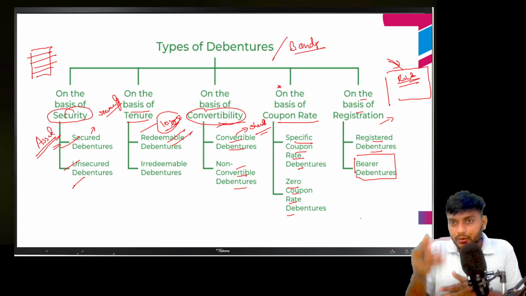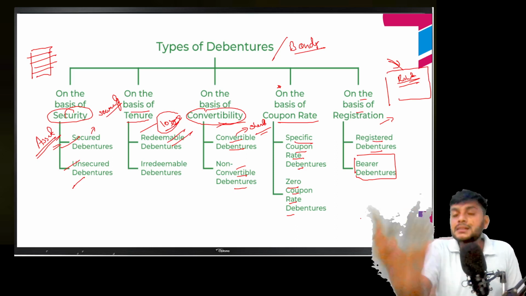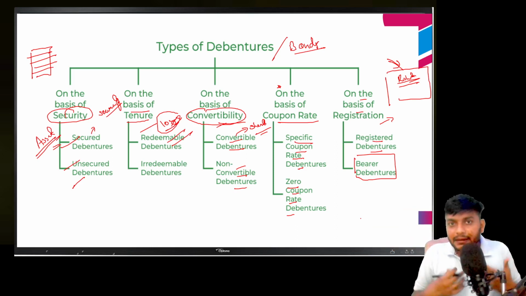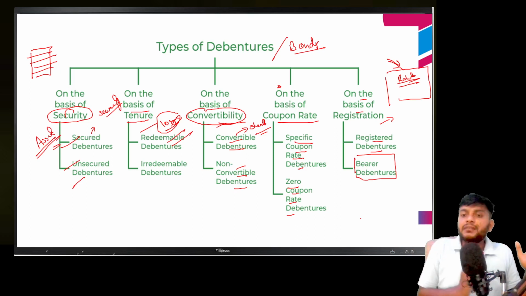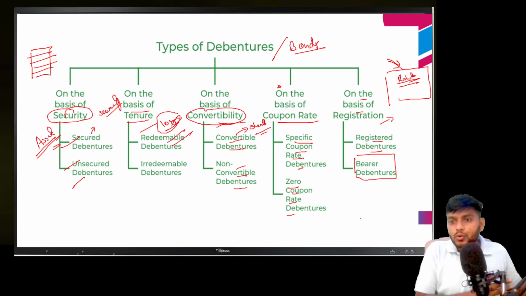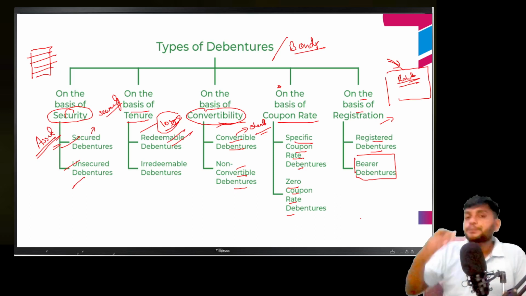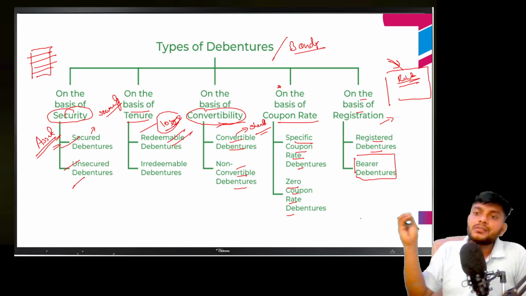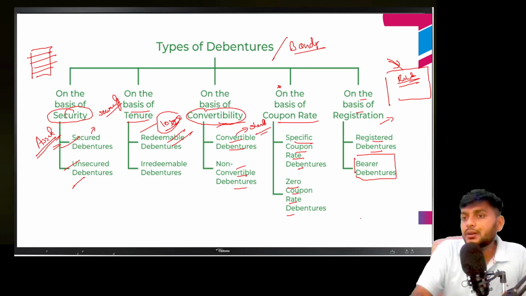If you are having that note, I will consider that this is your note. If I am having a note of 100 rupees, it is considered that this note belongs to me. Same like a debenture. If it is a bearer debenture, whoever is holding that debenture is considered the owner. If it is a registered debenture, in that case, anyone can hold it, but the debenture always belongs to the person whose name is written on that debenture.